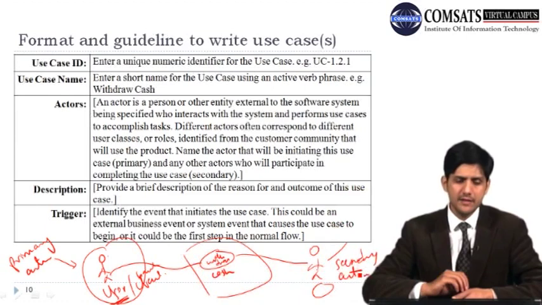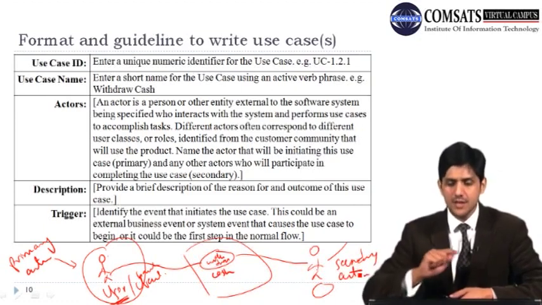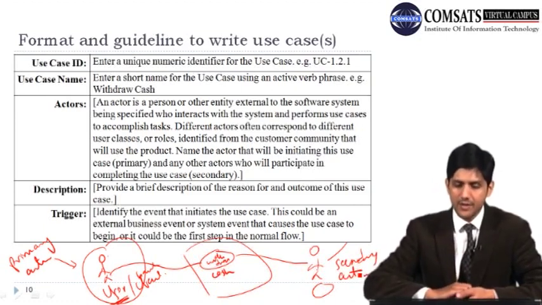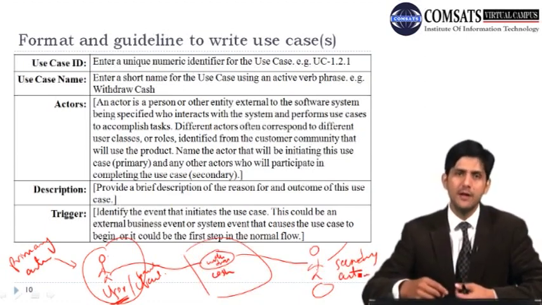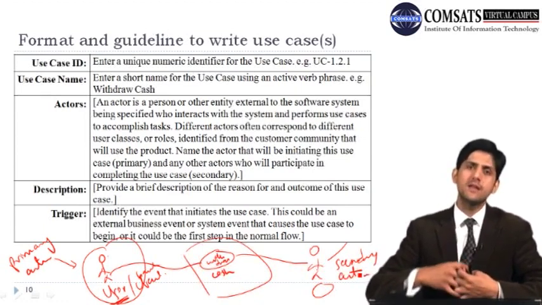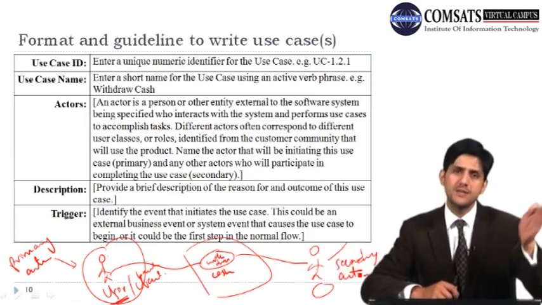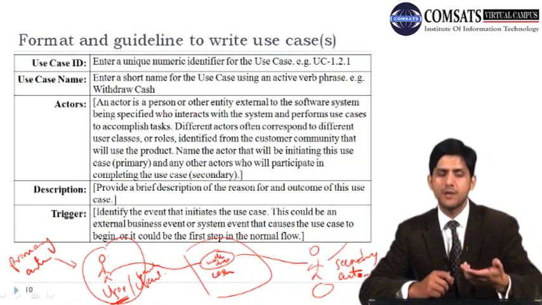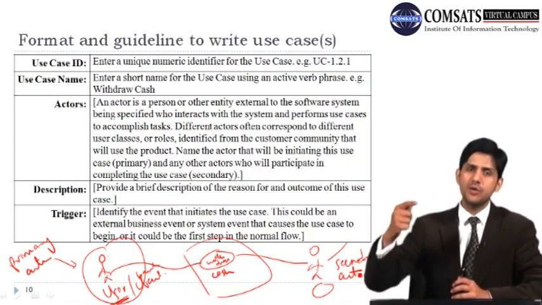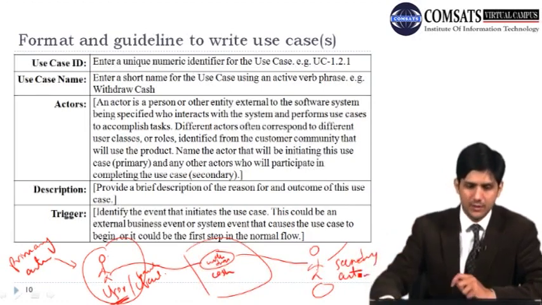So what are the triggers? Another thing that we try to mention within a use case are triggers. Identify the event that initiates this use case. This could be an external business event or a system event that causes the use case to begin, or it could be the first step in the normal flow. For example, when we are trying to withdraw cash, the first step in the normal flow is the user pressing that he wants to withdraw cash. Now, let's imagine that the precondition for this use case is that the user has already supplied the correct PIN information. So a trigger is what initiates a particular interaction, and we need to record that as well.